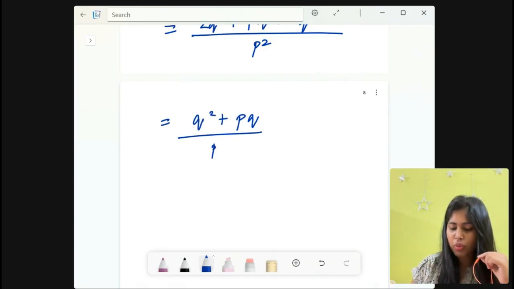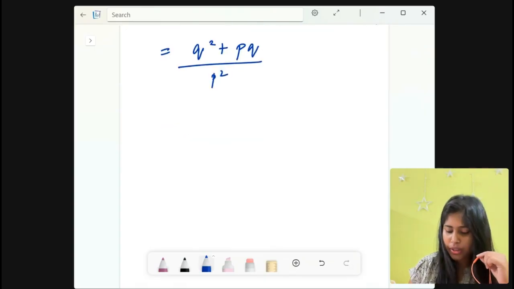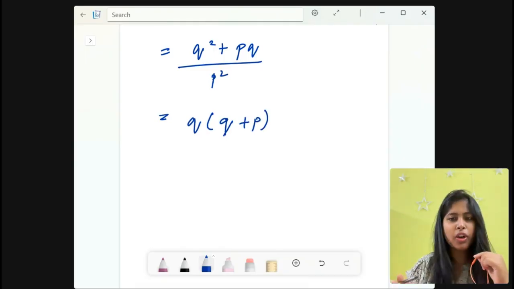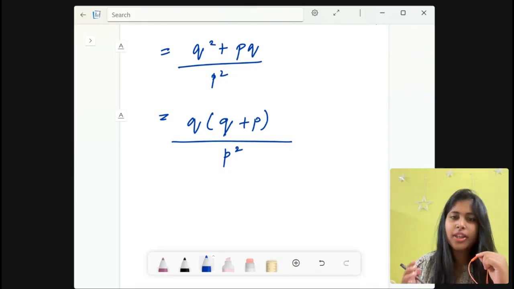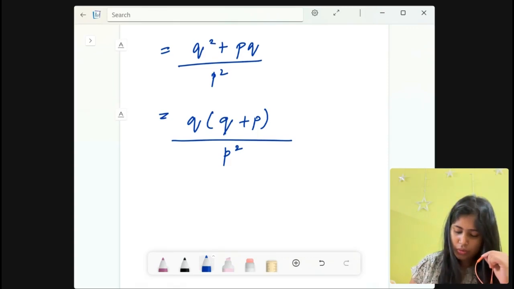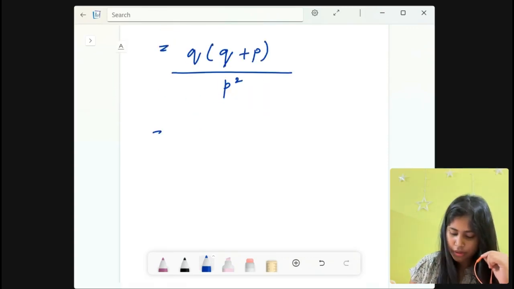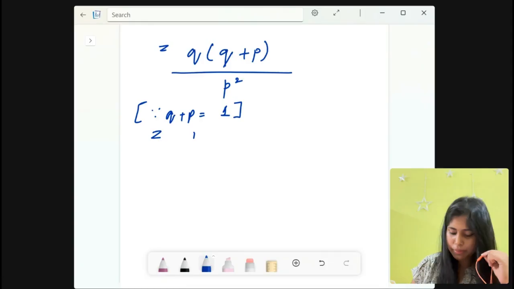Now here you can take one q common and we get q into q plus p divided by p square. Now we already know the probability of success plus the probability of failure are complements to each other, so p plus q is equal to 1. Since q plus p is equal to 1, we are left with q divided by p square, and that is our variance.